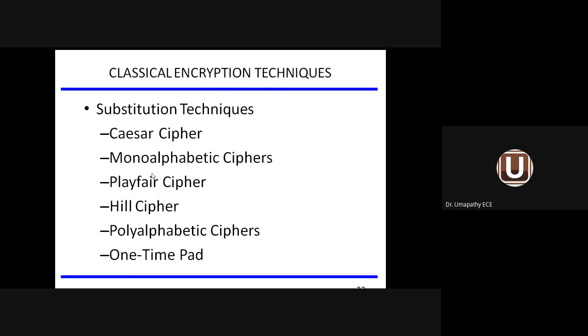Caesar cipher, mono-alphabetic cipher, Playfair cipher, Hill cipher, polyalphabetic cipher. See, mono-alphabetic means using only one alphabet. Polyalphabetic means using more than one alphabet. Then one-time pad. These are the six types of substitution techniques. We will see one by one. Cipher means algorithm, that you keep in mind. Cipher is an algorithm to convert plain text information to ciphertext information.